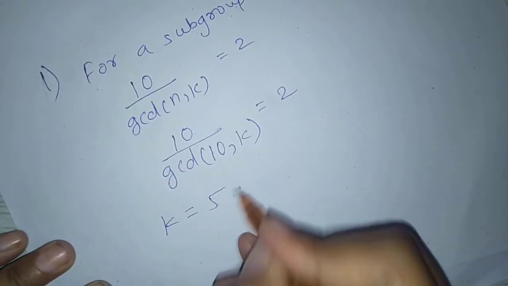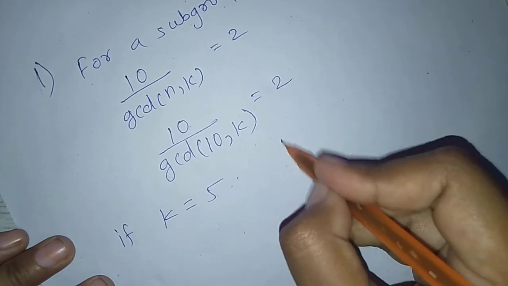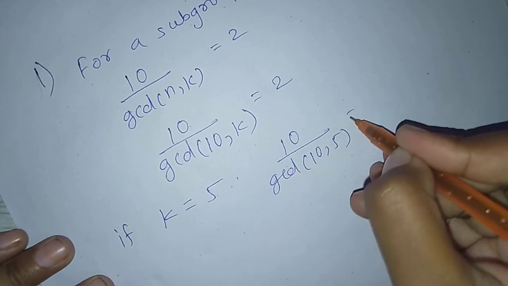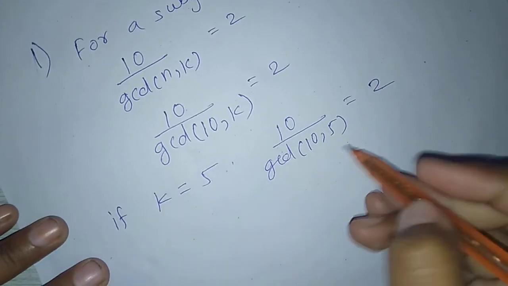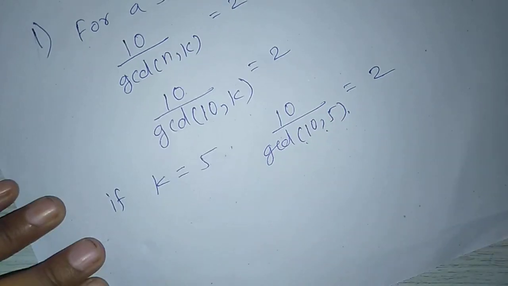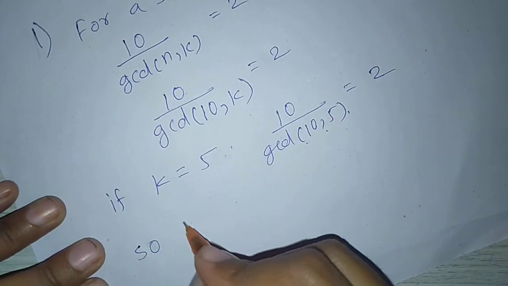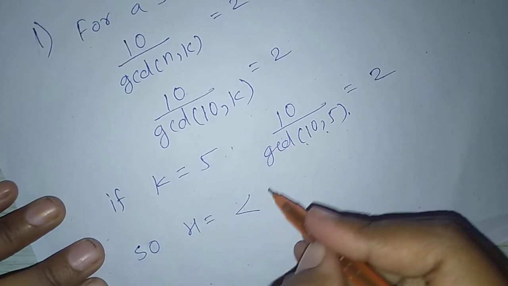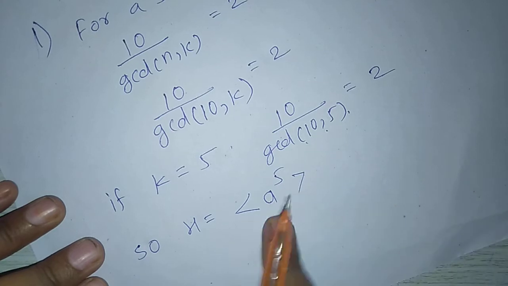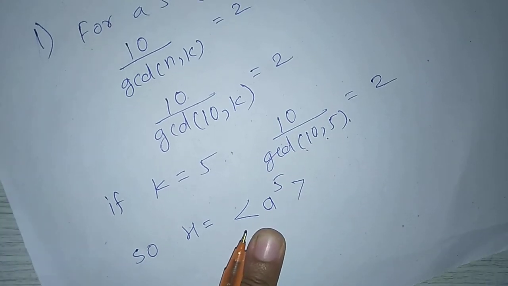Therefore, if k equals 5, then 10 upon GCD of (10, 5) equals 2, because GCD of (10, 5) is 5, and 10 upon 5 is 2. So, h equals a raised to k, meaning a raised to 5. Here a is the generator of G.